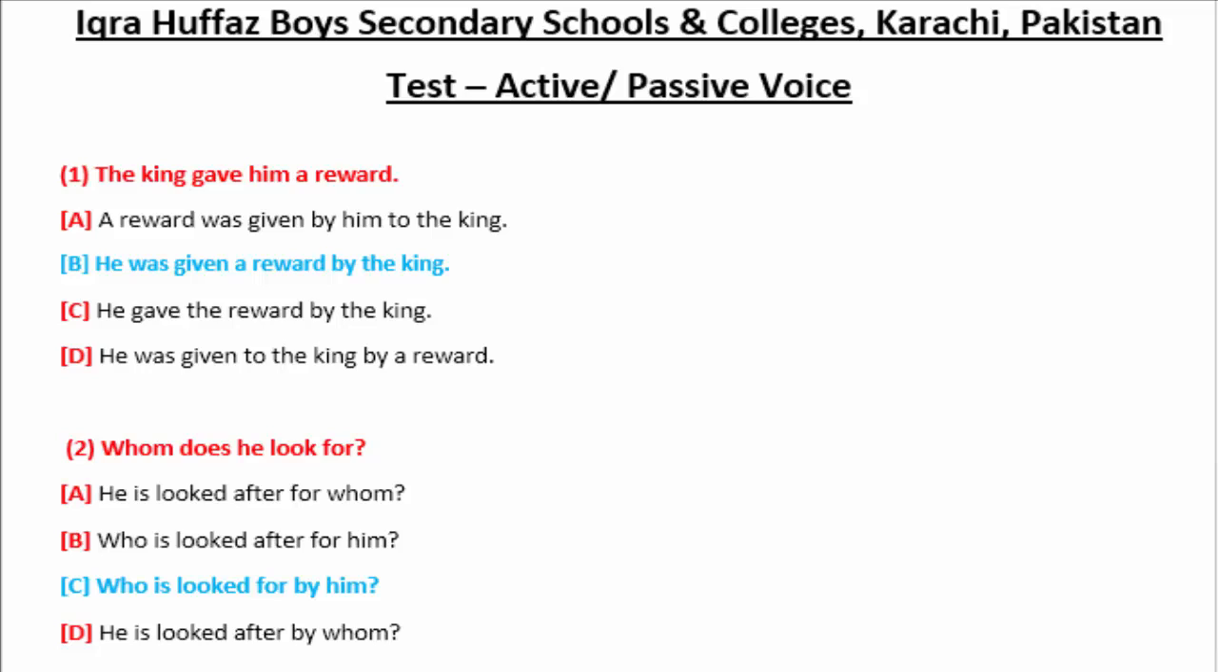Sentence number 2, whom does he look for? As you can see, this is an interrogative sentence and a WH question. A WH word always remains the same whether in active voice or in passive voice. So we will use the WH word at the beginning, and who is looked for by him is the correct option number C. Because whom does he look for is a sentence from present simple, so we are using is as the auxiliary verb and looked as the past participle form of look.